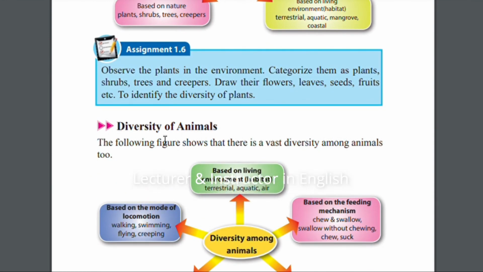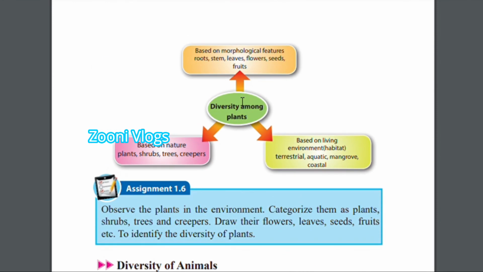Observe the plants in the environment. Categorize them as plants, shrubs, trees and creepers. Draw their flowers, leaves, seeds, fruits, etc. to identify the diversity of plants. Now here, go to the environment and observe it. Then you can identify the diversity among the plants in the same environment.